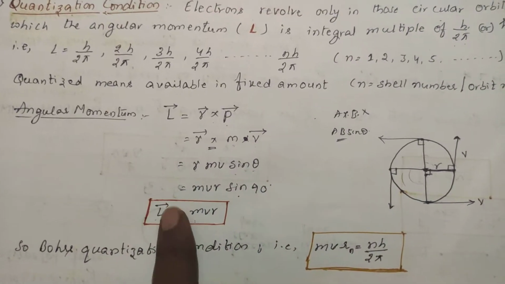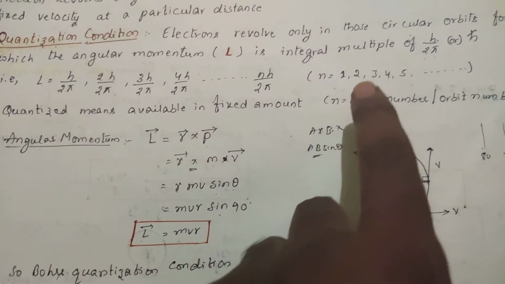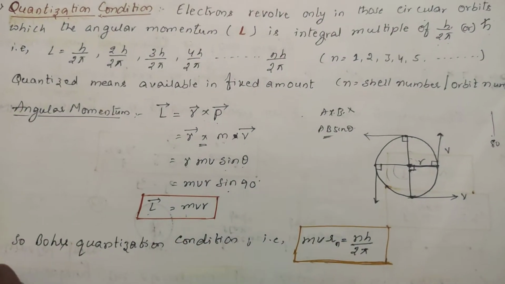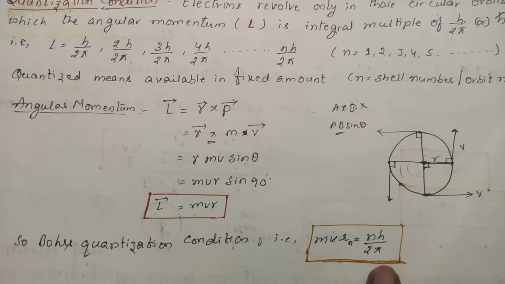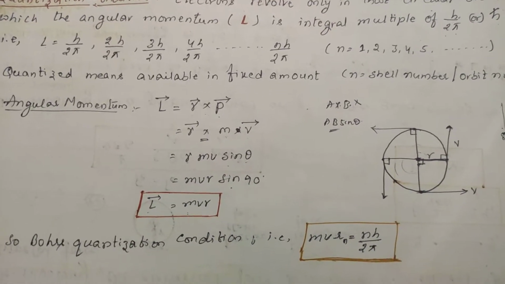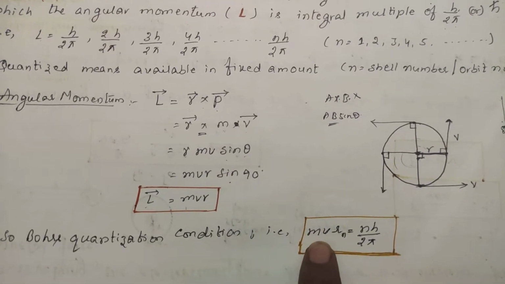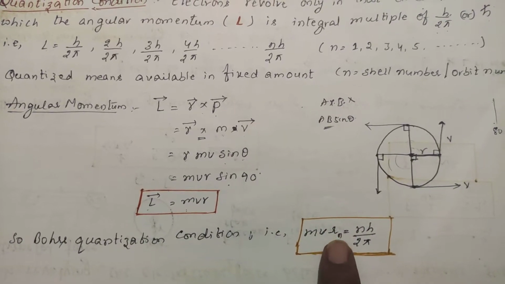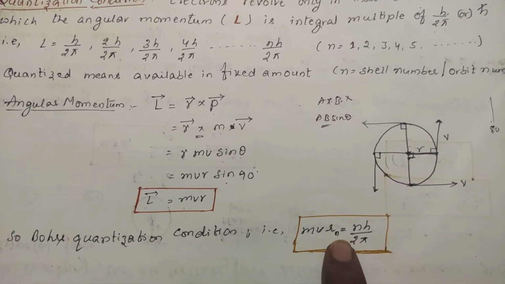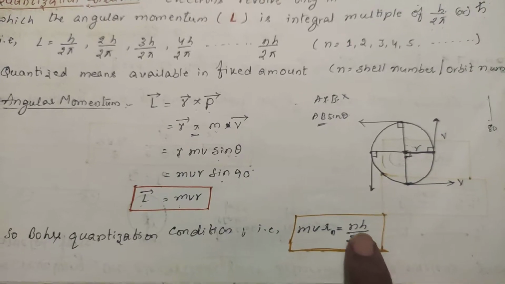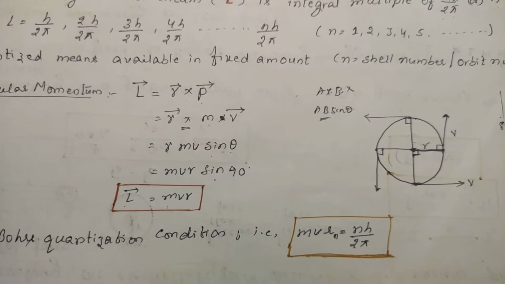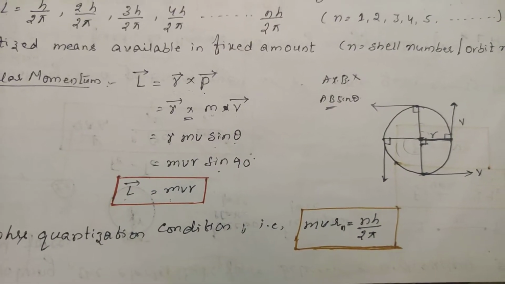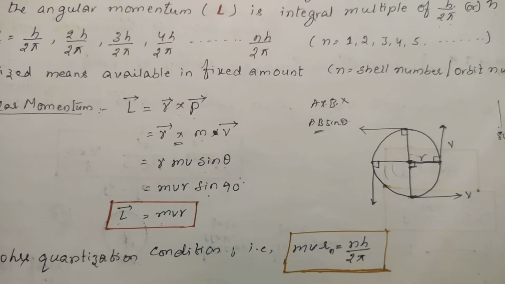So angular momentum is equal to mvr, and that should be equal to nh by 2 pi. So the Bohr quantization condition is mvr equals nh by 2 pi. Clear, students? That is the mass of the electron, its velocity, and the radius of whatever orbit it is present in, equal to nh by 2 pi. This n indicates in which orbit the electron is present. And n is also called the principal quantum number. This was introduced by Bohr himself.